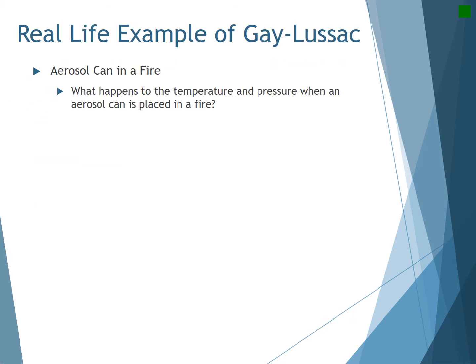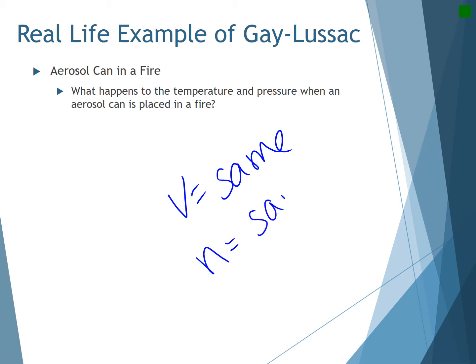So a real life example would be putting an aerosol can into a fire. If you think of an aerosol can, your volume is the same. Why is it the same? Because you are in a steel container or an aluminum container or something like that, so it is always going to stay the same. N, your amount of moles, is also going to be the same, because you're not allowing any of the gas to leave, and you're not adding any gas into the aerosol can. So what are you changing?